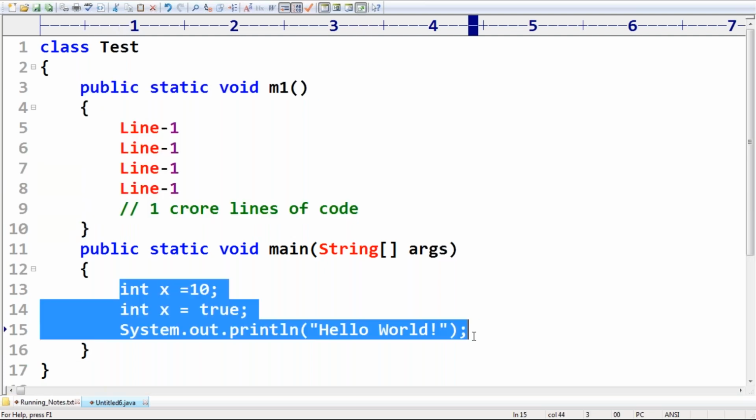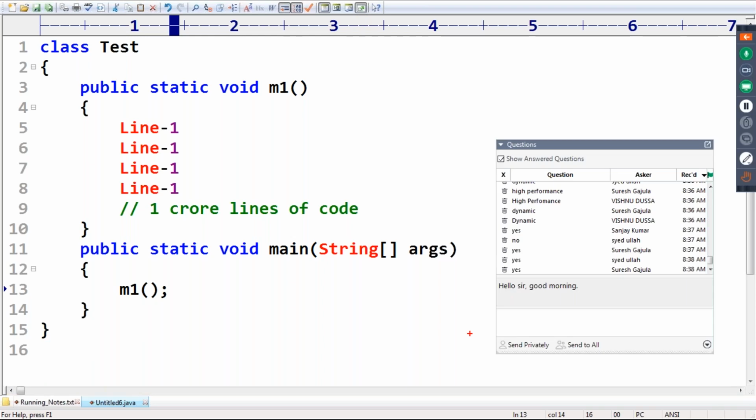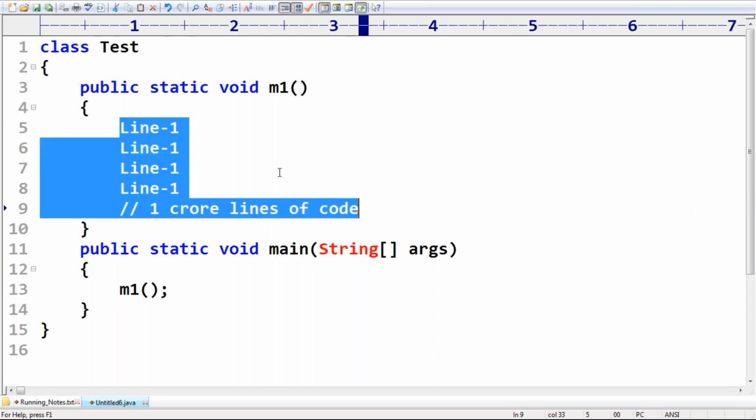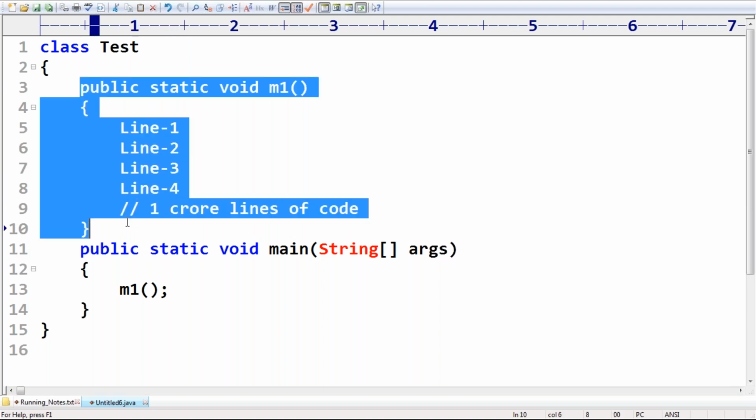Now listen very carefully, sir. From the main method, I'm calling m1. Whenever we are calling the m1 method, it should be executed. Who is responsible for executing this m1 method? Internally, the JVM is responsible.